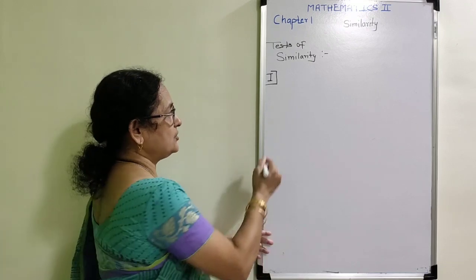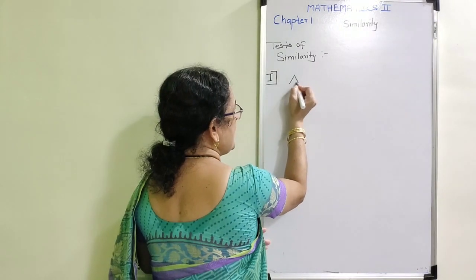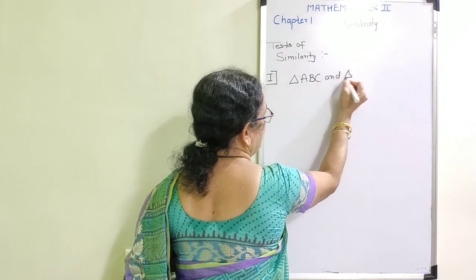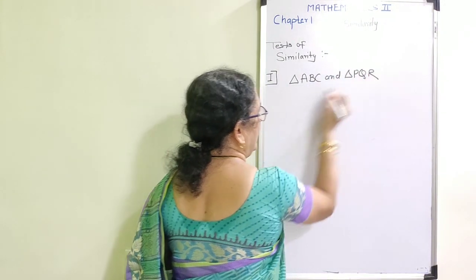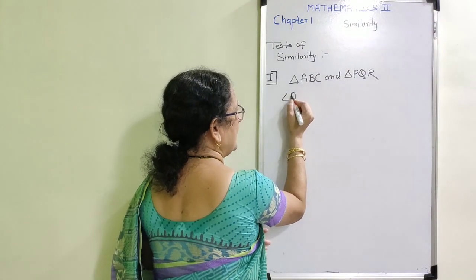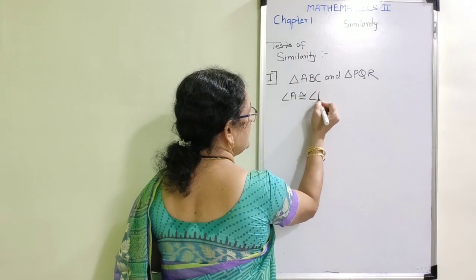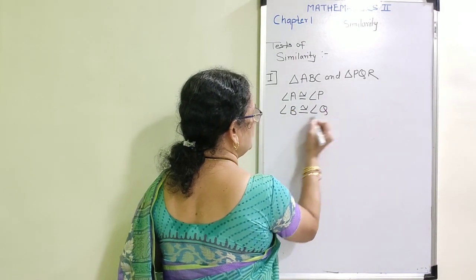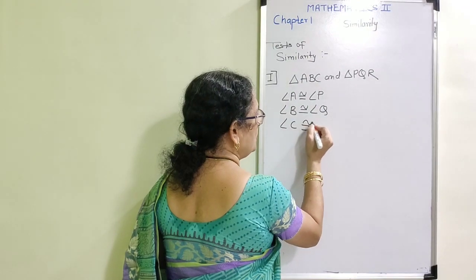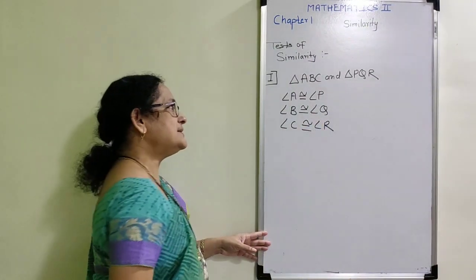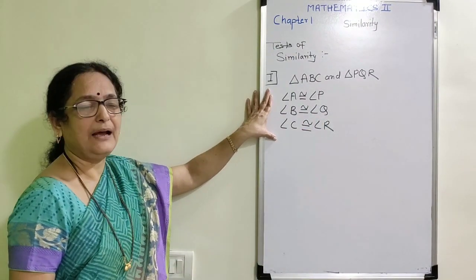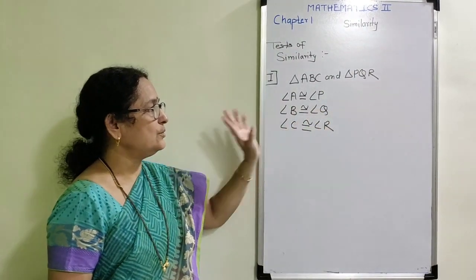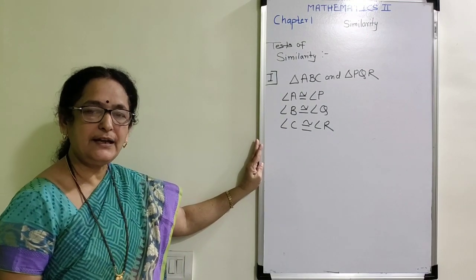Suppose we have triangle ABC and triangle PQR, and it is given that angle A is congruent to angle P, angle B is congruent to angle Q, and angle C is congruent to angle R. That means all three angles are congruent to their corresponding angles.